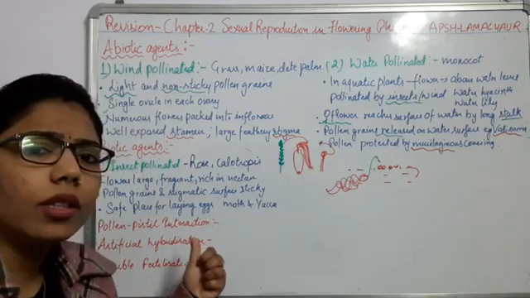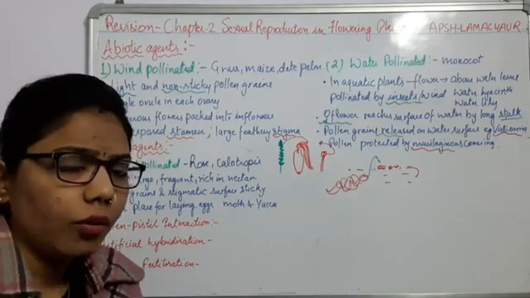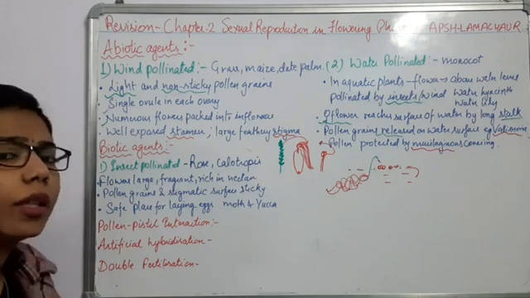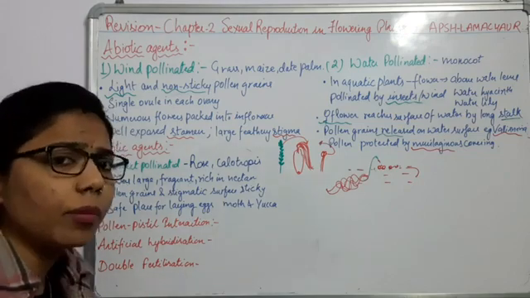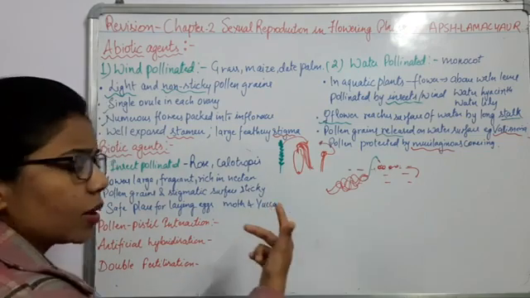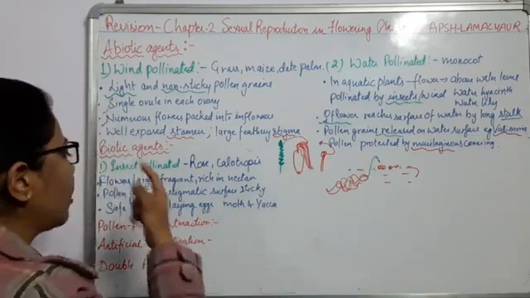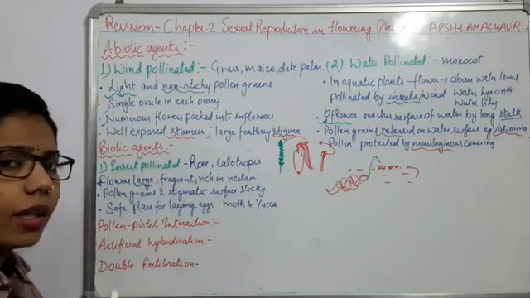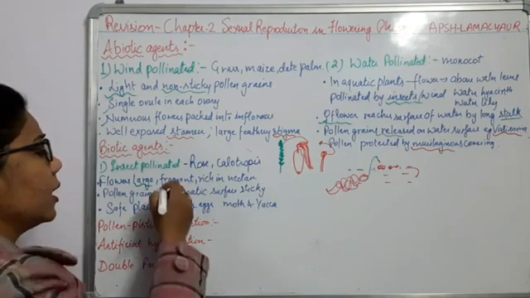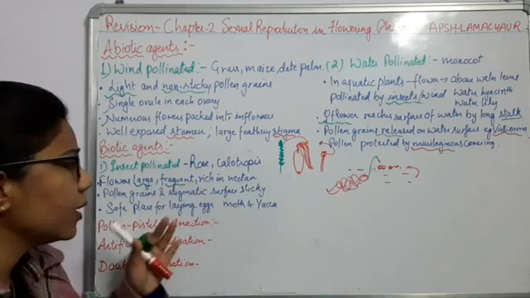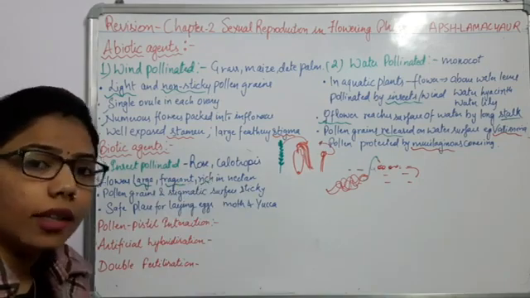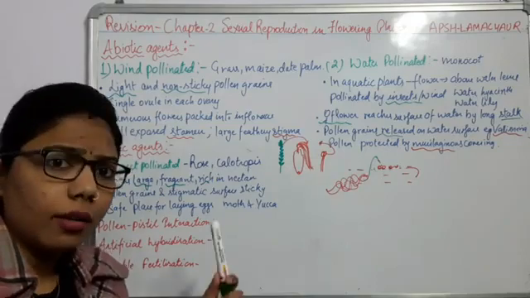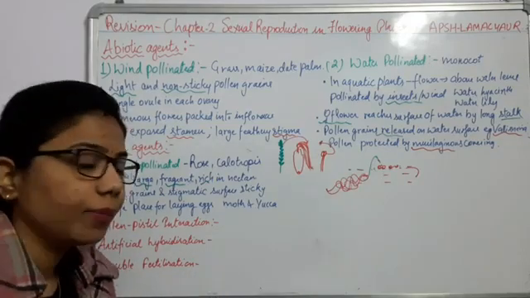Why will an insect come towards the flower? Because they need nectar for making food or for making honey. So whatever insects are coming towards the flower, they are coming for their own purpose, and at the same time they are responsible for pollination also. These flowers are very large, and if they are large, they will attract the insect. They are fragrant, and they must be rich in nectar. Then the insects will visit that flower.